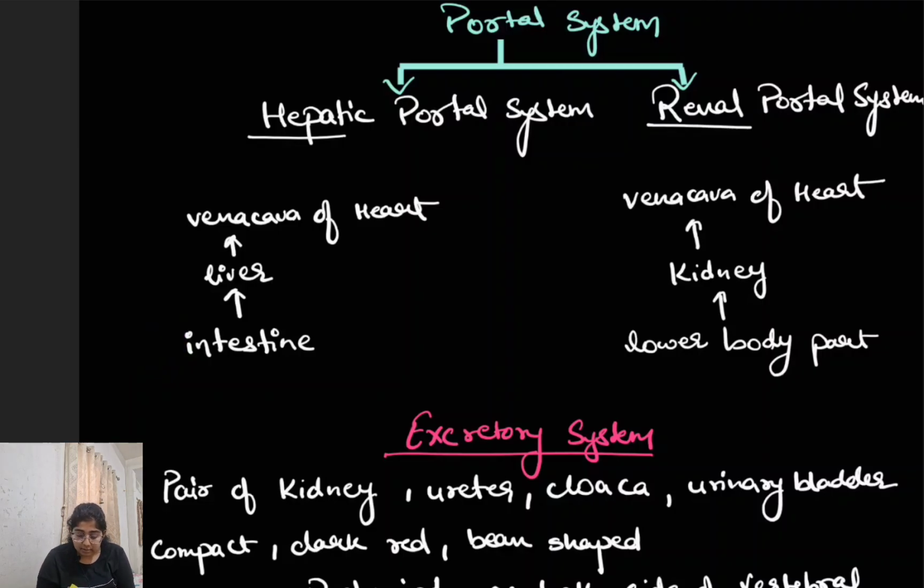When coming on to the hepatic portal system, hepatic means liver, so here the liver is the middle organ, or the middleman. The deoxygenated blood from the intestine goes into the liver first rather than the heart, and then it will go into the heart. Similarly, in the renal portal system, renal means related to kidney, so here the kidney is present. From the lower part of the body, the deoxygenated blood will first go into the kidney and then into the heart. We also have a hepatic portal system, but we do not have a renal portal system. Rather, we have a hypophyseal portal system.